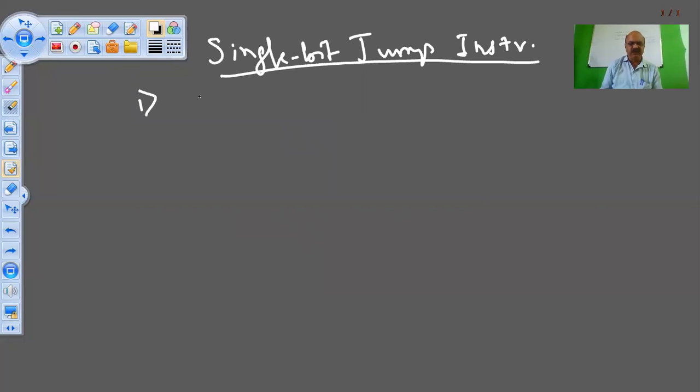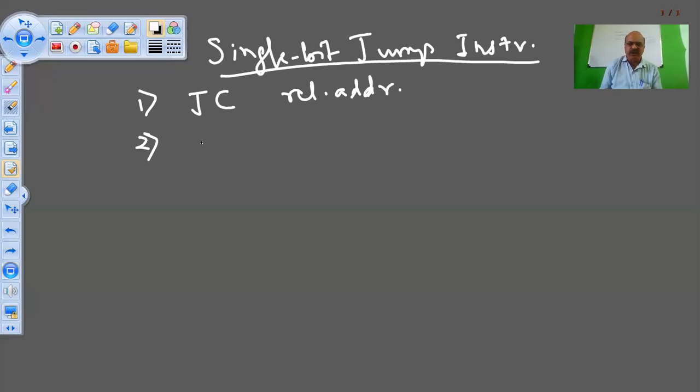The first instruction is jump on carry, JC, to the relative address. You have to tell the address also where you want to jump. That we call the relative address. Now why is it called relative? What is the relative address? What is absolute address or actual address? That we will see. Okay, so this is one of the instructions in single bit jump instructions. What does this instruction tell you? Jump on carry. If the carry flag is set, then only jump to this relative address.